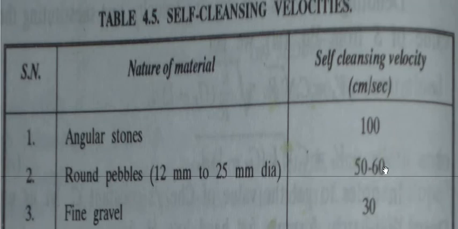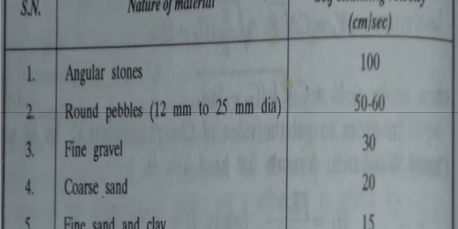We have seen that it should be more than 0.75. If it is less than 0.75, it will carry the round pebbles with it. Sorry, the angular stones need 100 centimeters per second, which is about 1 meter per second, so it requires 1 meter per second velocity.